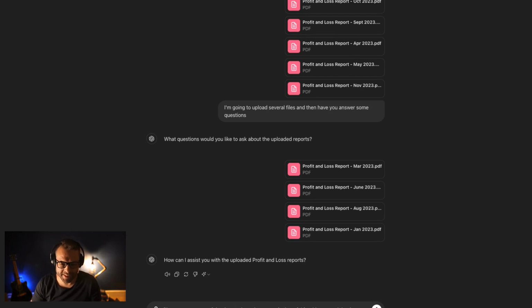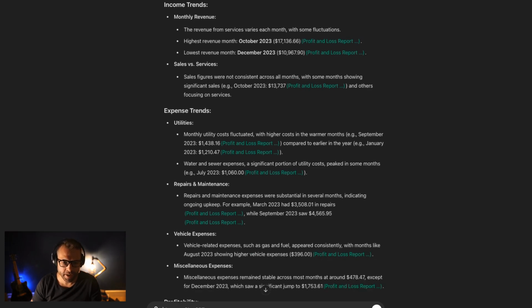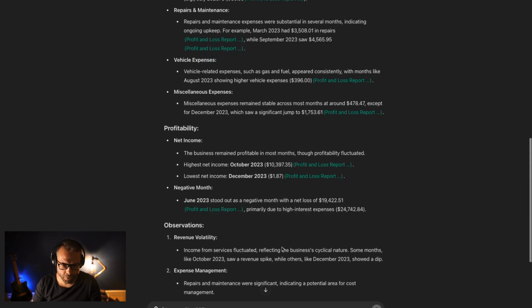We're just going to say, give me a summary of the data and trends you see in the P&Ls for this car wash business and see what it tells us about it. So you can see that it's pulling out monthly revenue. It calls out the highest and lowest months. You can see the explicit values that it's referencing. It talks about where the income is coming from. It talks a little bit about utilities, repair and maintenance, and some of the fluctuations. It also calls out some of the notable times throughout that period, which is pretty incredible.